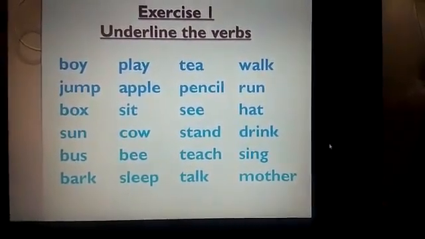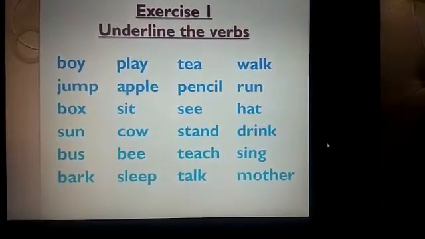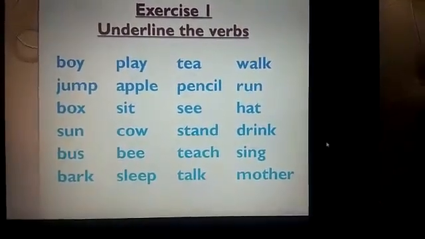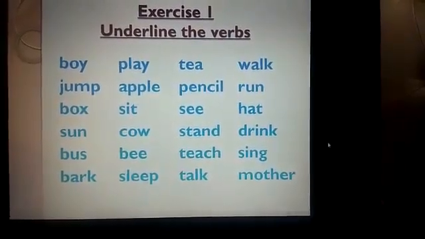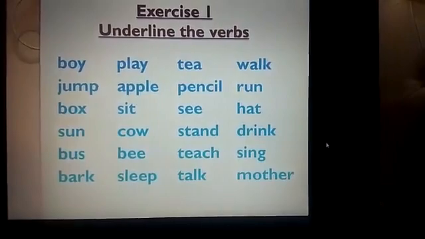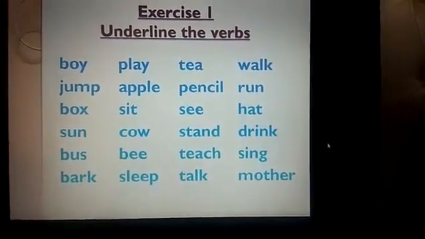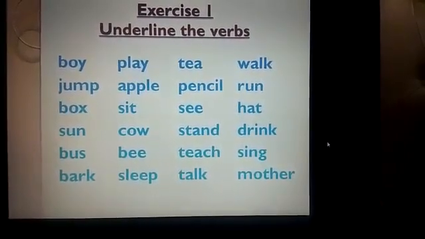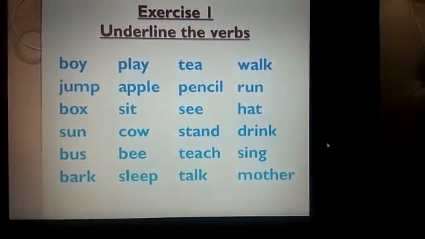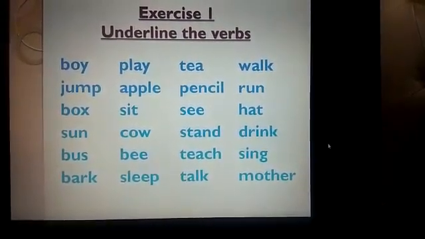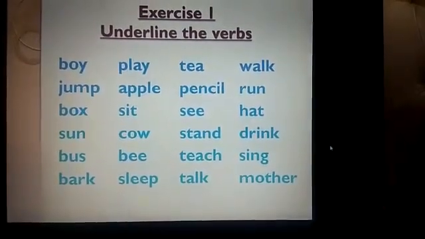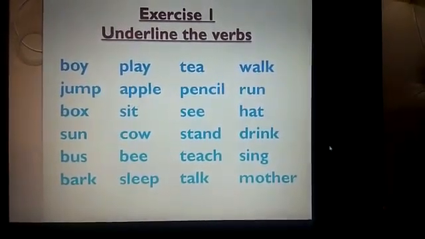First, let's read out all the words. Boy, play, tea, walk, jump, apple, pencil, run, box, sit, see, hat, sun, cow, stand, drink, bus, bee, teach, sing,